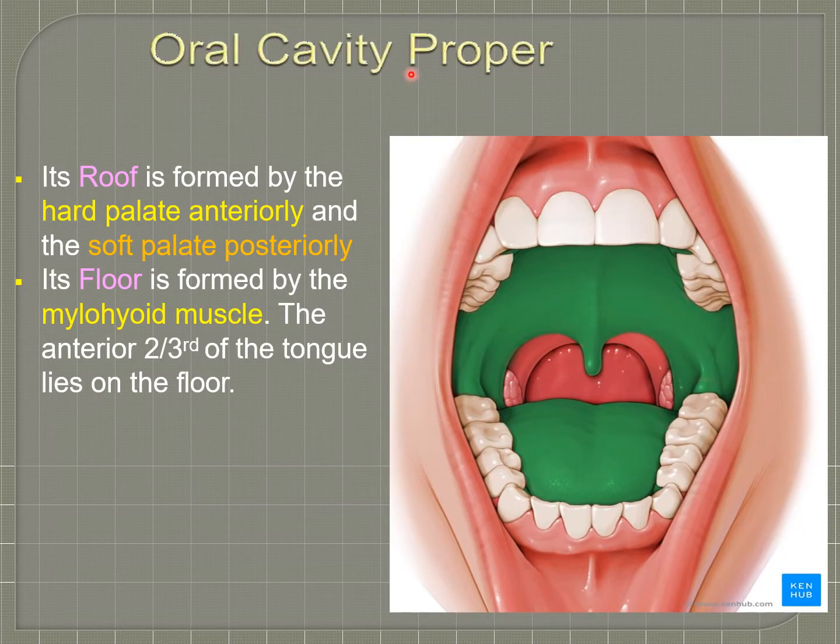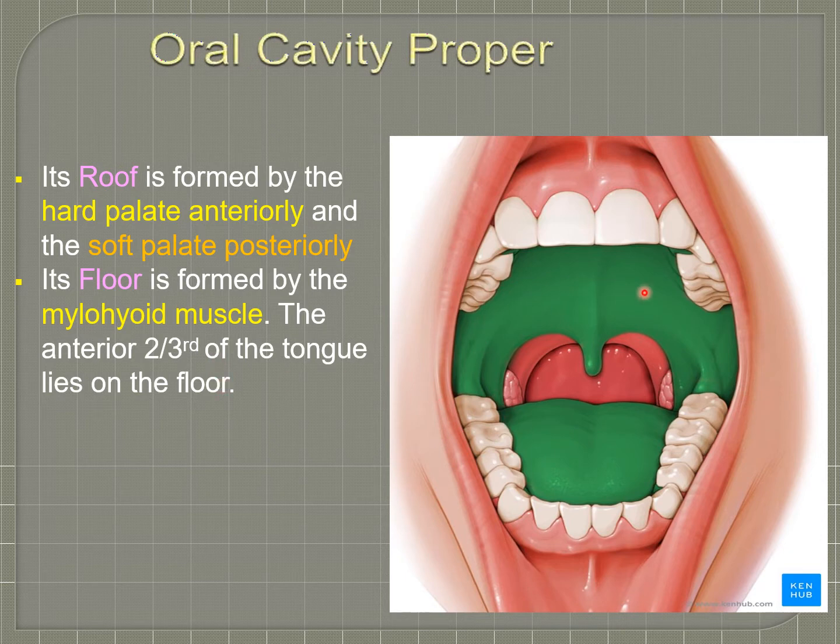The second part, the oral cavity proper. The green colored part here in this picture is the oral cavity proper. Its roof is formed by the hard palate anteriorly and the soft palate posteriorly. The floor is formed by the mylohyoid muscle. The anterior two-thirds of the tongue lies on its floor.